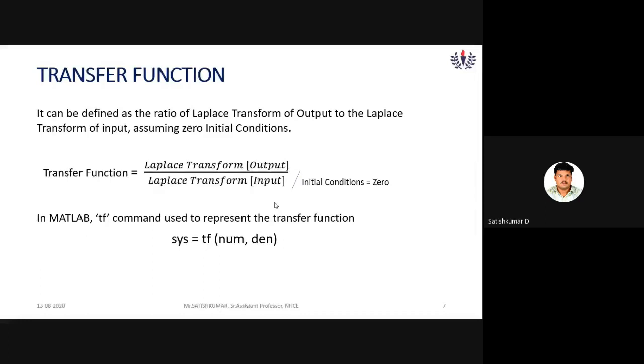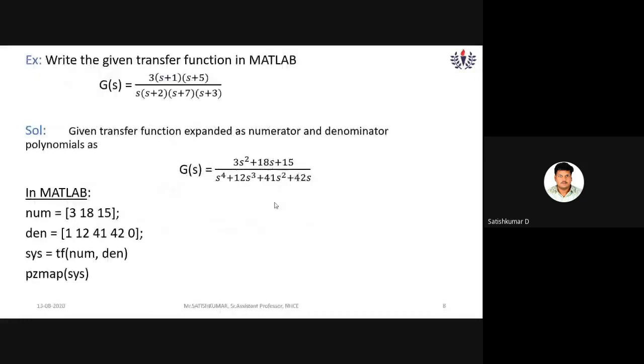So coming to the next, this is the example. G of S is given as one example transfer function: 3 into (S plus 1) into (S plus 5), all divided by 2 into (S plus 2) into (S plus 7) into (S plus 3). I am just expanding the numerator and denominator. The numerator polynomial is second order, that is 3s square plus 18s plus 15. And the denominator polynomial is S power 4, that is a 4th order polynomial: S power 4 plus 12s cube plus 41s square plus 42s. Here the constant is not there.